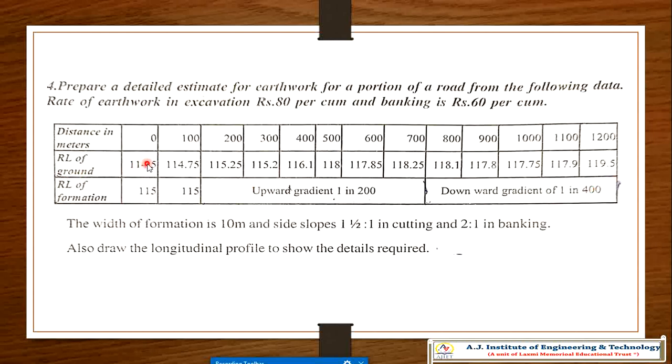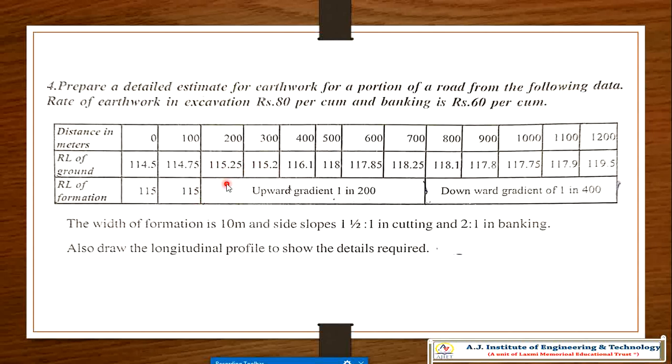But we have to construct the road on that. The formation, the road line, is the RL of formation, that is 115.0, and at 100 also 115, and from 200 it is an upward gradient of 1 in 200. Okay, upward gradient from here, that is 200.